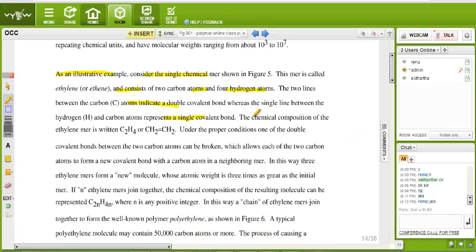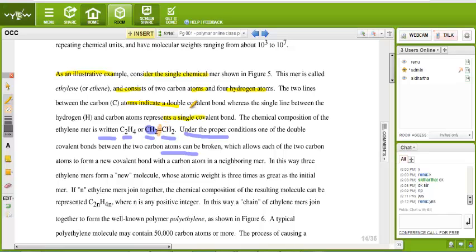Now see, the chemical composition of the ethylene mer is written C2H4. That means CH2 double bond CH2. Those two basic elements make ethylene, C2H4. Under the proper condition, one of the double covalent bonds between the two carbon atoms can be broken. That means this CH2 and CH2 have two bonds between them.